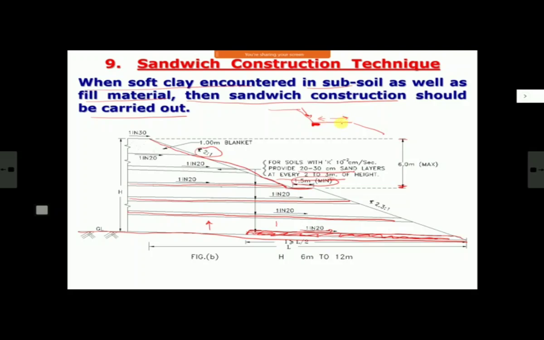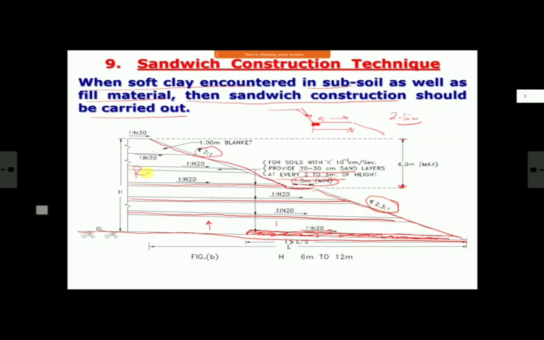And then this will be used for movement of your vehicles and also for maintenance and other purposes. So considering that, you must give the width. Normally, you should not give less than at least 2.5 meter or so, depending on what sort of vehicle. But normally people give 2.5 to 3 meter. So 1.5 of course is the minimum here. And below this, after 6 meter, whatever further your bank is there, the minimum slope given is 2.3 horizontal to 1 vertical, in case of sandwich construction only, not other cases.